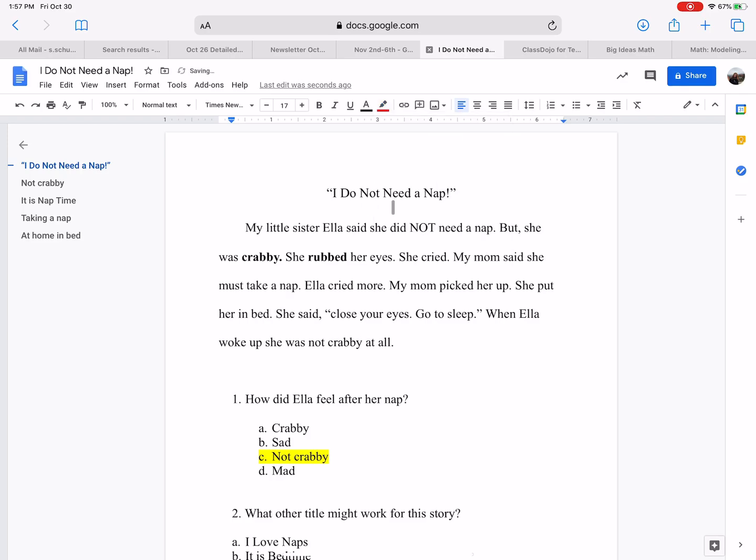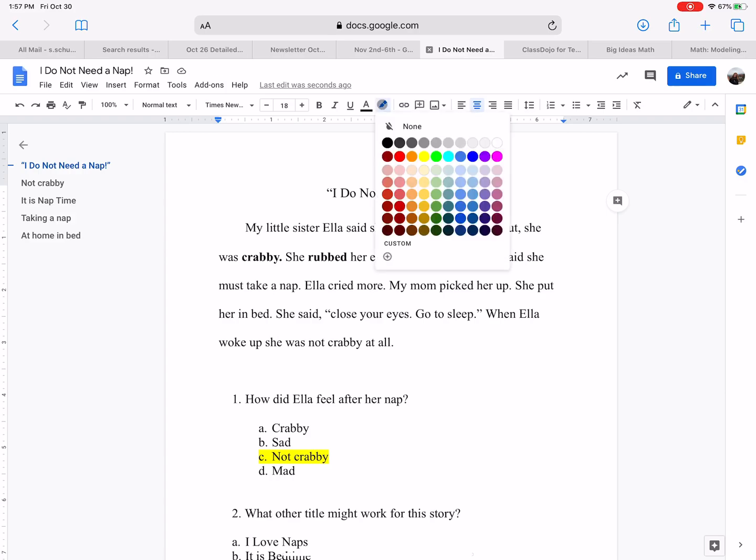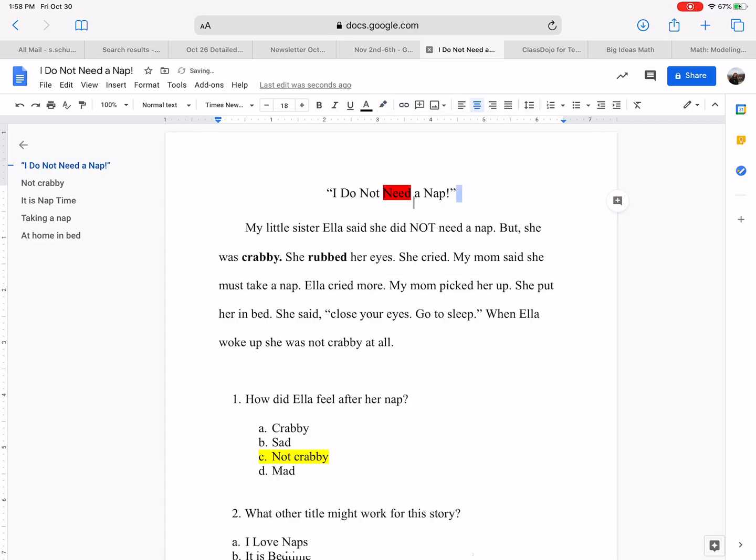Look, there's two E's, so we're going to highlight that one red. Red, okay? A, nap, but there were not any E's in that one. My little, there's an E right here, little sister.